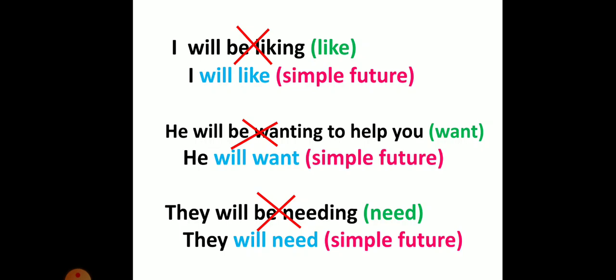So this sentence is wrong. The right one, he will want. We use the simple future. They will be needing. Verb to need is a stative verb. We don't use the ing form. So the correct sentence is they will need. We use the simple future.